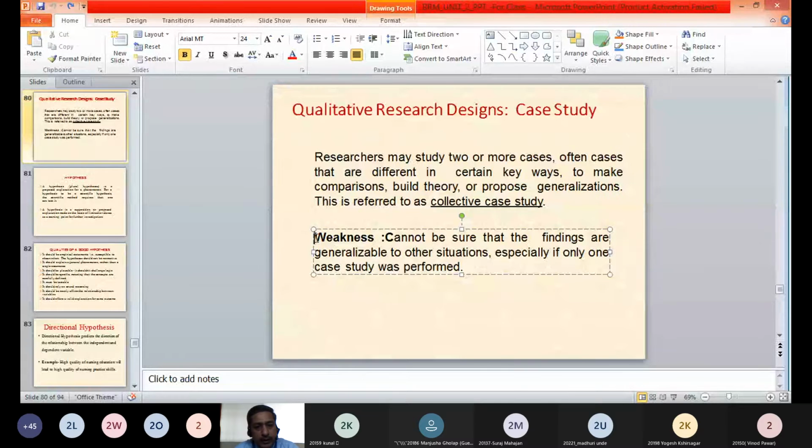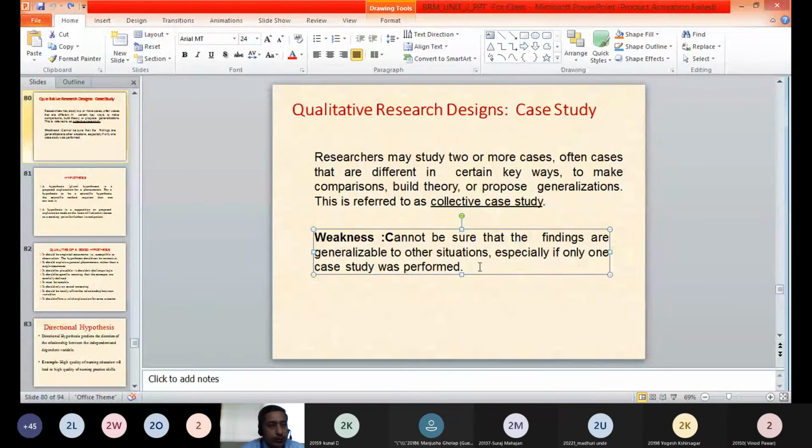The main disadvantage of the case study method is that we cannot generalize, or make the study applicable to an entire population. When we are studying a particular case, that cannot be made applicable to a large number of people, especially if only one case study was performed.